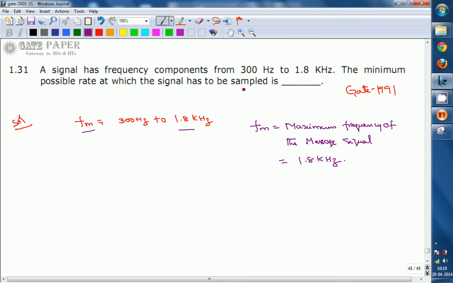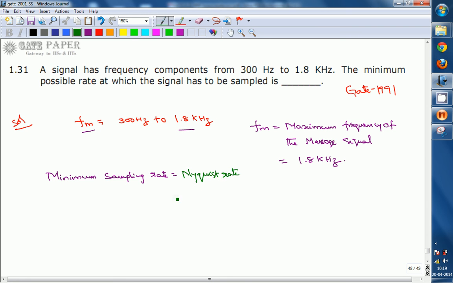Here we need to find the minimum possible rate at which the signal has to be sampled. The minimum possible rate at which the signal has to be sampled is nothing but the Nyquist rate. That is, the minimum sampling rate is nothing but the Nyquist rate.